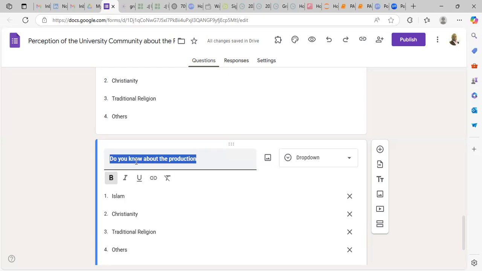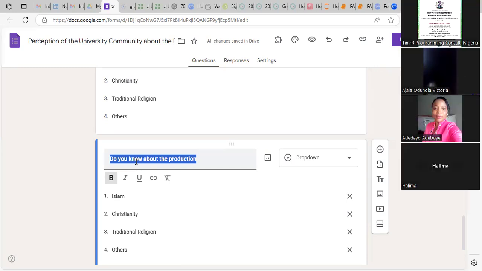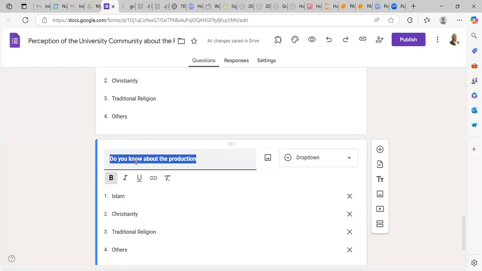You can begin to write a statement, let's talk about the price of the bread. The price of the bread is moderate.